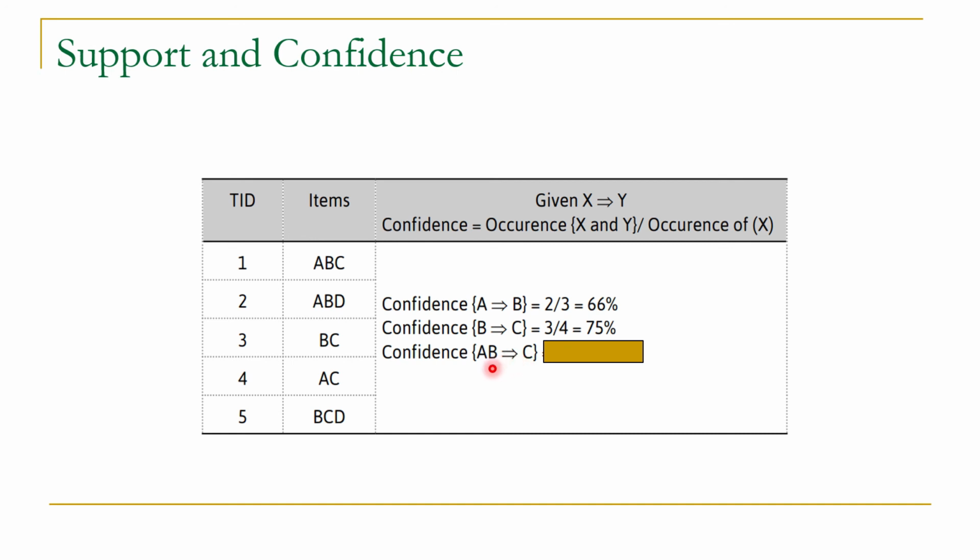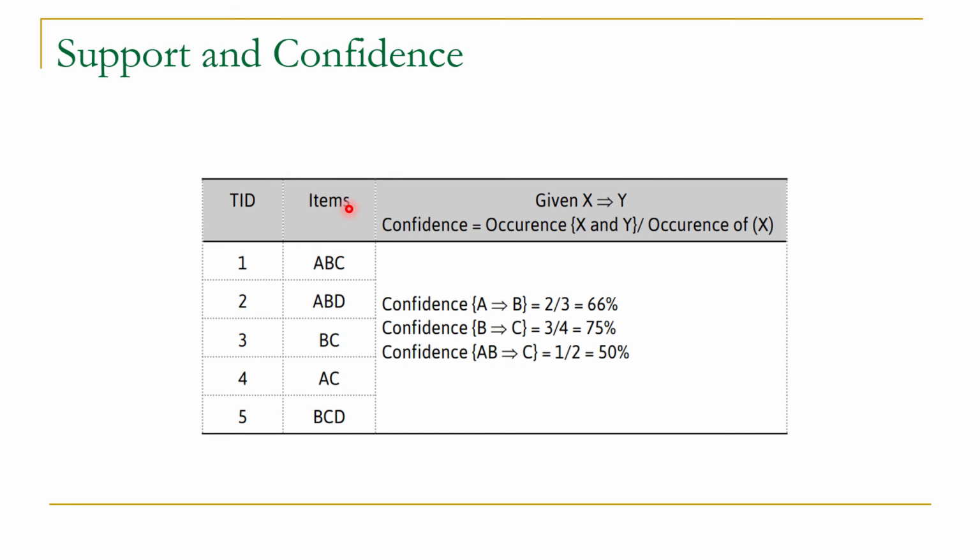So here the confidence will be the number of times ABC appear together divided by the number of times AB appear together. So ABC appear together only 1 time, while AB appear together 1, 2, 2 times. So its confidence will be 1 by 2, which is equal to 50%. So this way we can calculate the value of confidence.